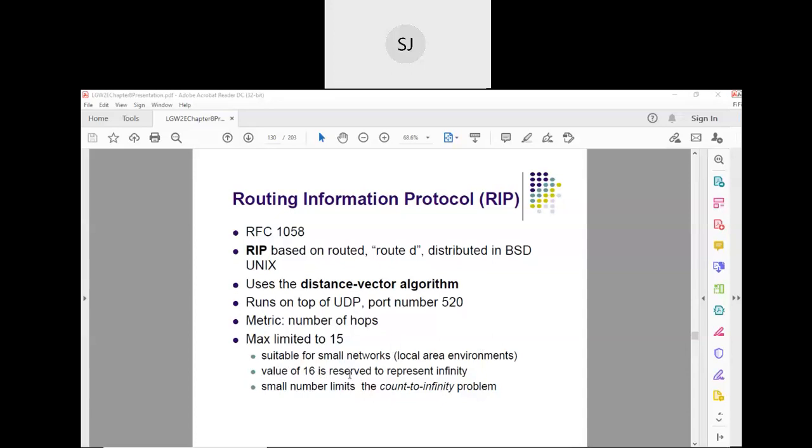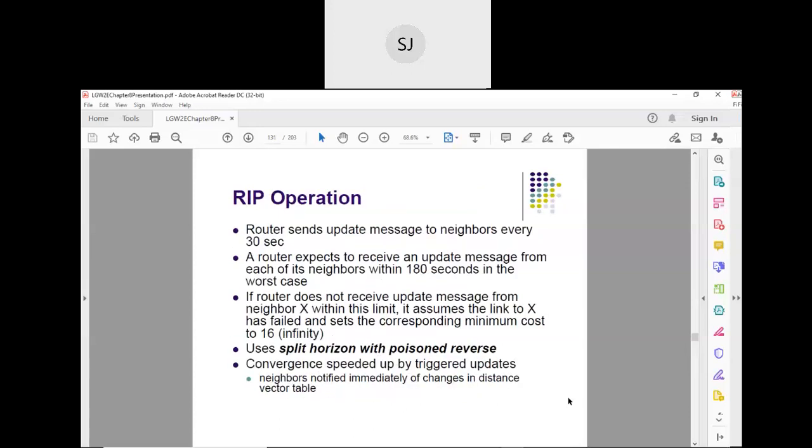Then the value of 16 is reserved for representing infinity. That means it is not reachable. If I want to reach B from A and I have to cross 16 hops, that means A to B connectivity is not at all there. And so restricting the number of hops to 15 solves our count to infinity problem also. It settles down very, very fast.